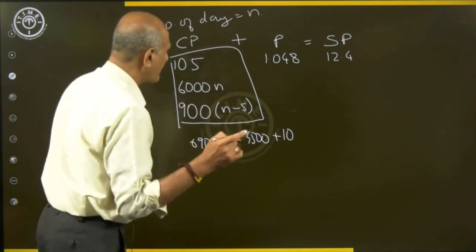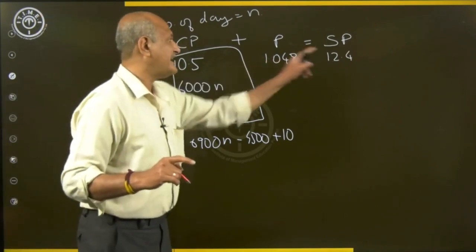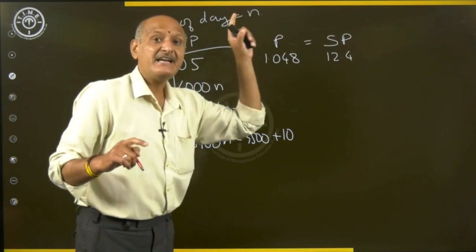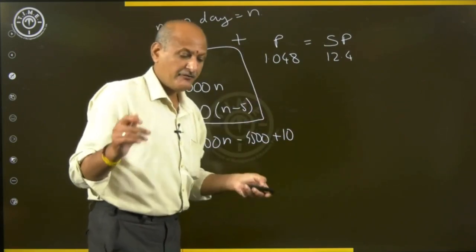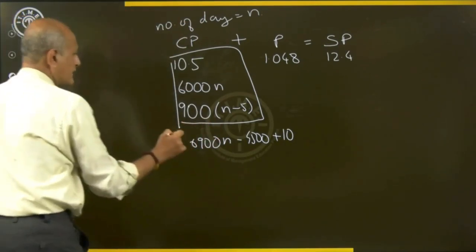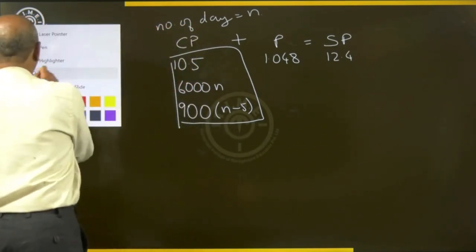One more small point to understand. These values which are given are in lakhs: 10.5, 1.048, and 12.4 are in lakhs. So let's be careful with the units here, and write it properly.